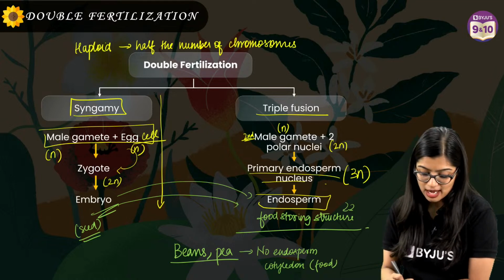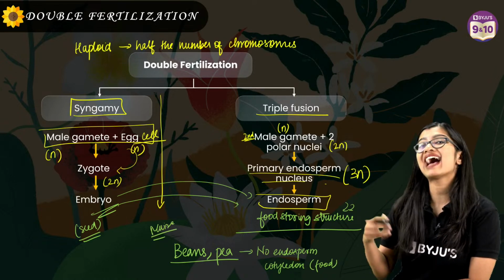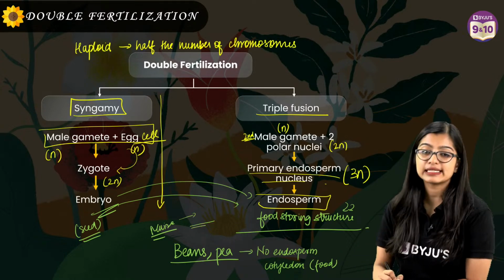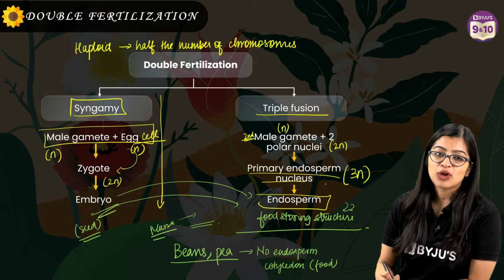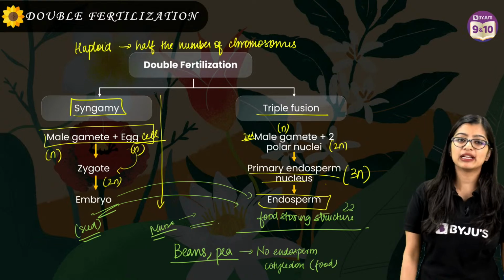But in some plants like maize, the endosperm is not entirely utilized, which is why when the seed is fully developed, we still see endosperm. So I hope now you know. Yes, I will be a little more slow.